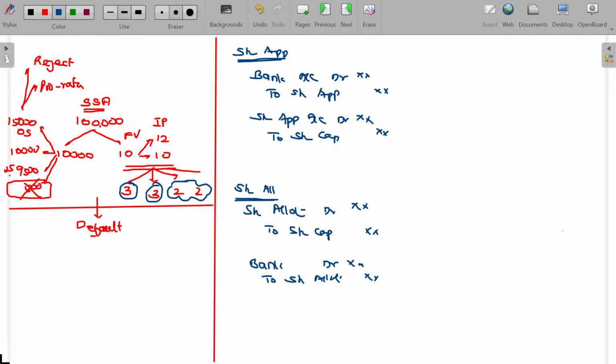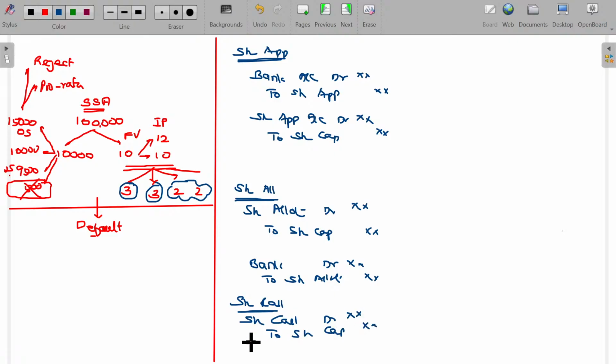What about the subsequent calls? Subsequent call also the same. I'm sure for how many shares I'm able to get the call money, and based on the number of shares allotted, I collect the money. So first, the due entry will be passed for a call: share call account debit to share capital.